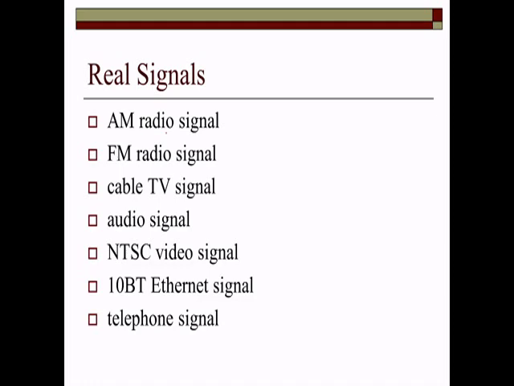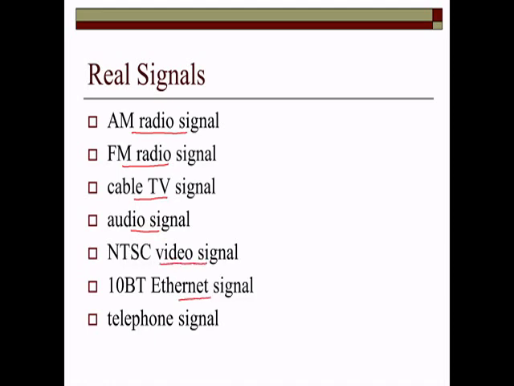So these are certain examples of real signals. Real signals are AM radio signals, FM radio signals, cable TV signals. We are watching TV all the time, so TV has a signal, and audio signals whenever we are recording and listening to music, listening to news on radio, or just speaking something. Video signals are another kind of signal.